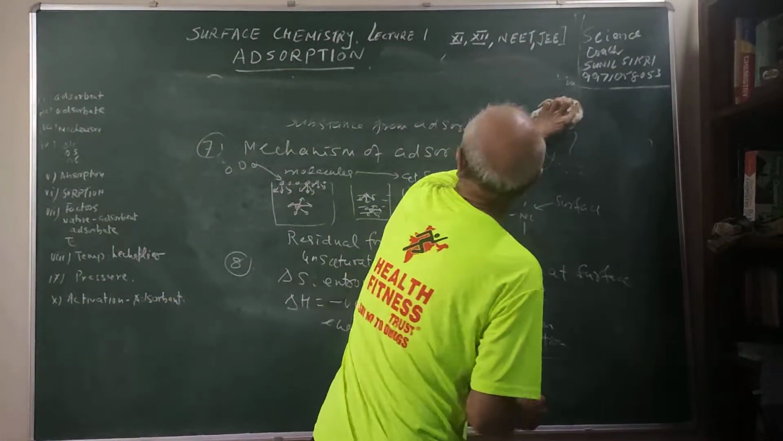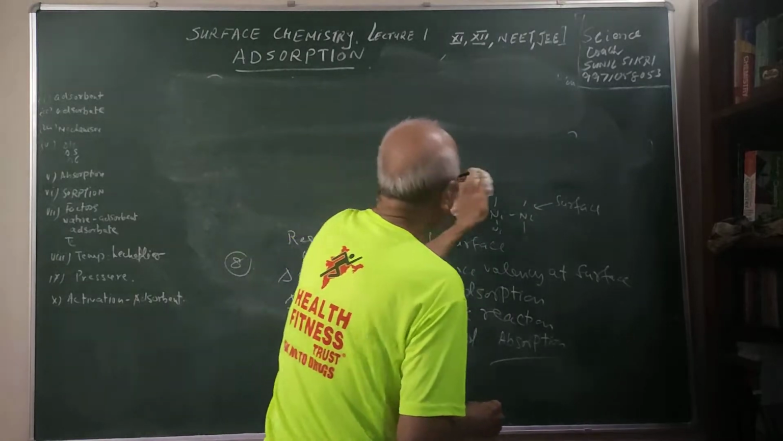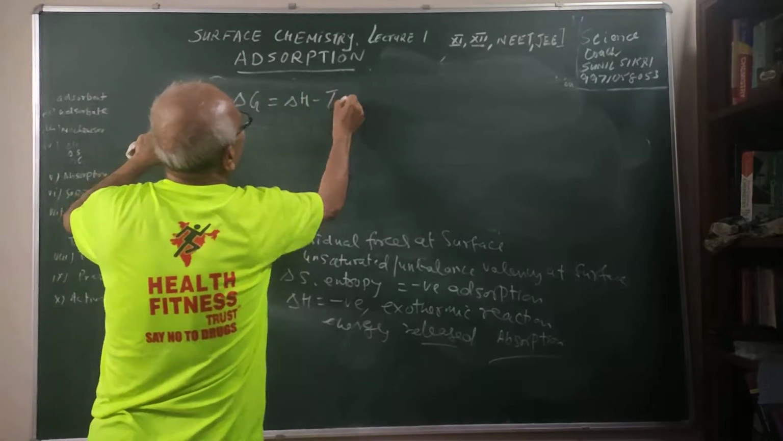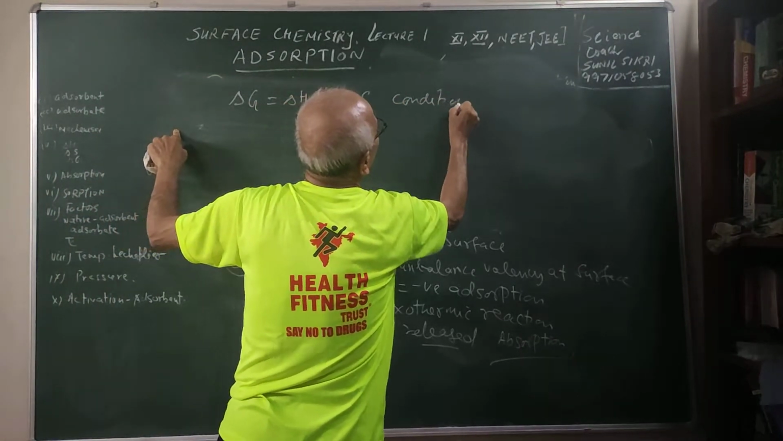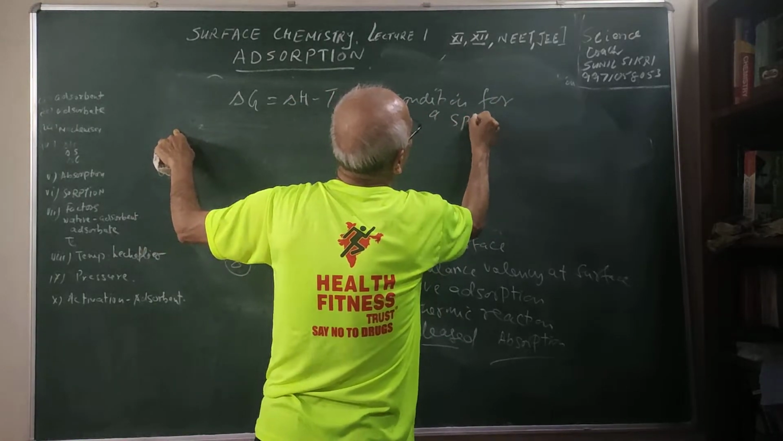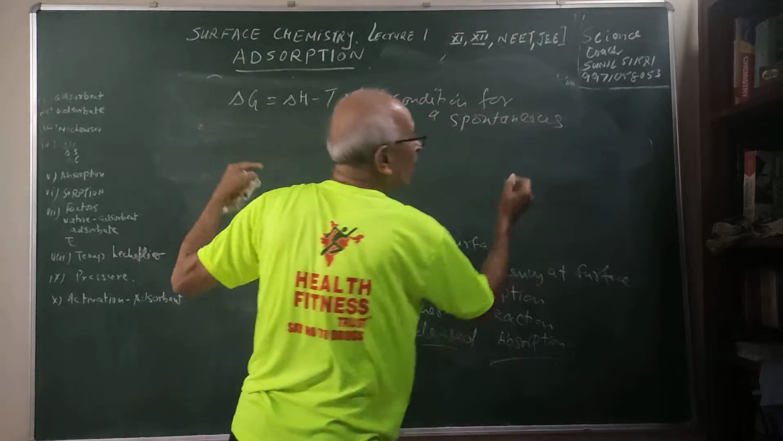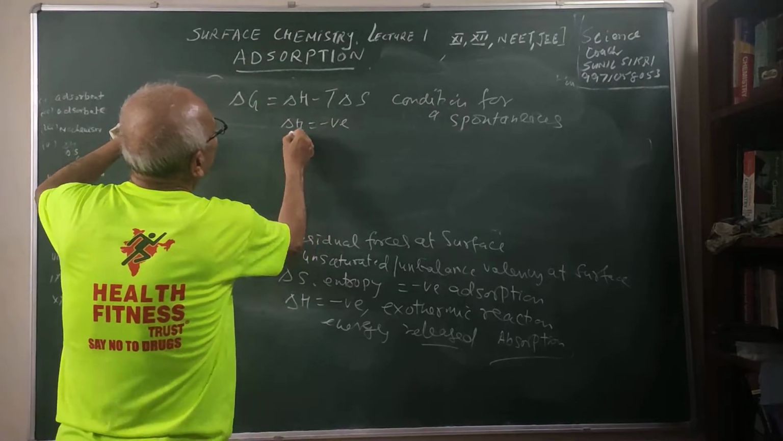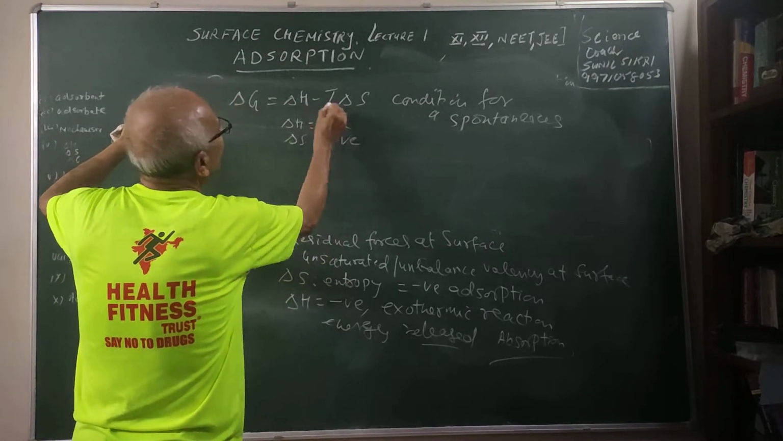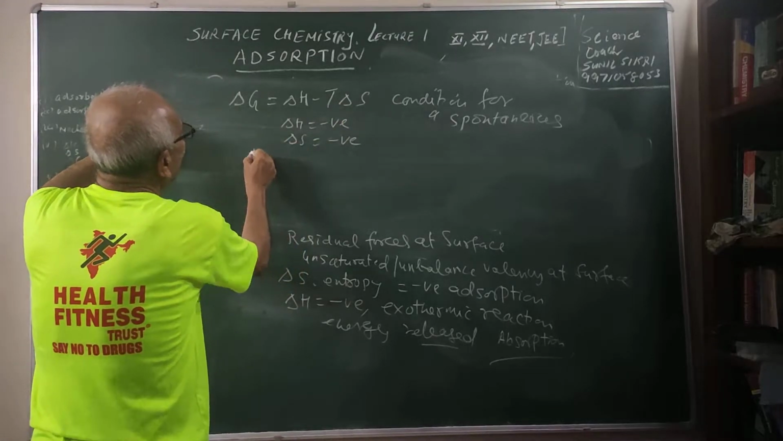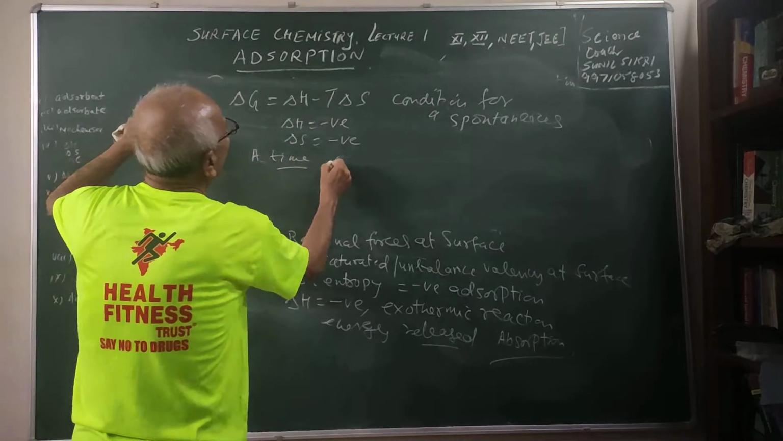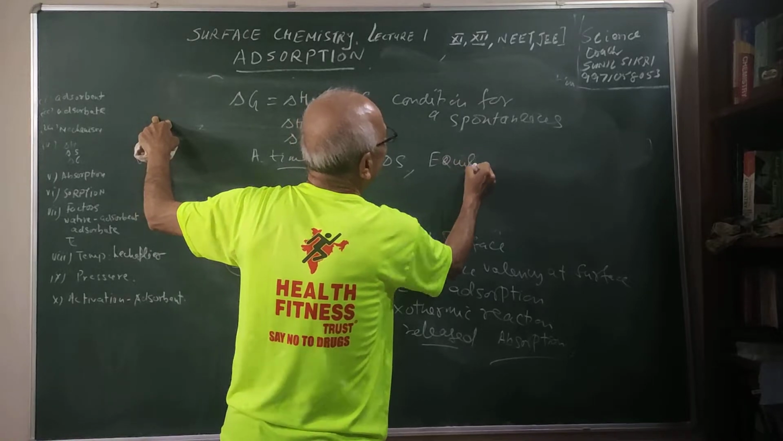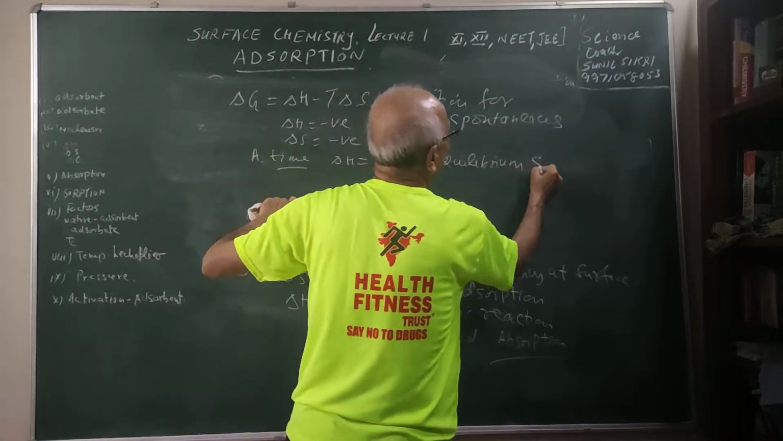And you know, students, that we also talk of delta G. What is delta G? Delta G is equal to delta H minus T delta S. That is the condition for a spontaneous process. Adsorption is a spontaneous process at the surface. That means delta H is negative, delta S is also negative. Negative becomes positive. Therefore, a time will come when delta H will become equal to T delta S. At that time, we will say that equilibrium has been attained. That is called the equilibrium state.